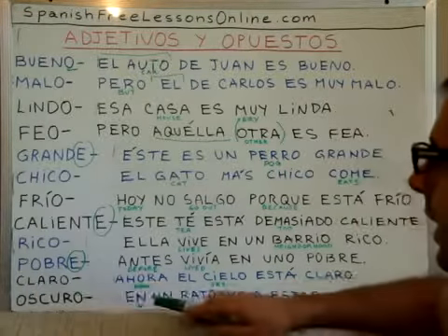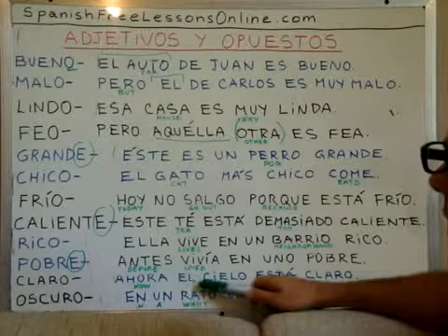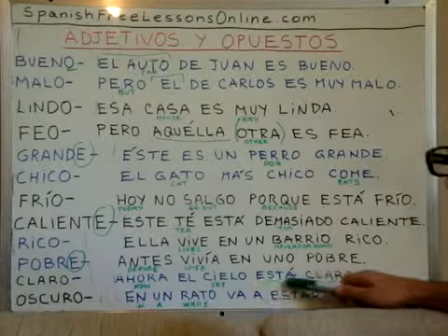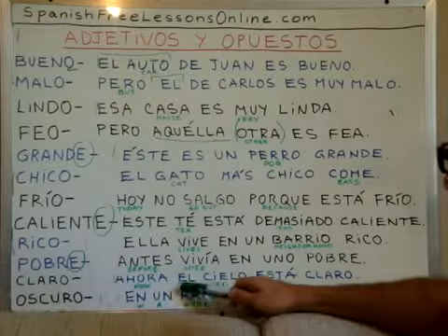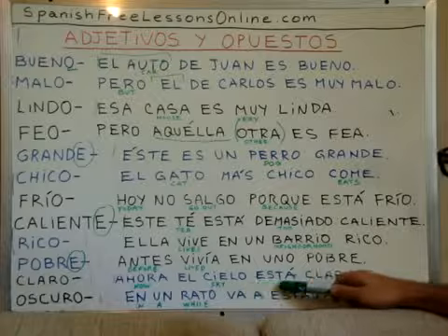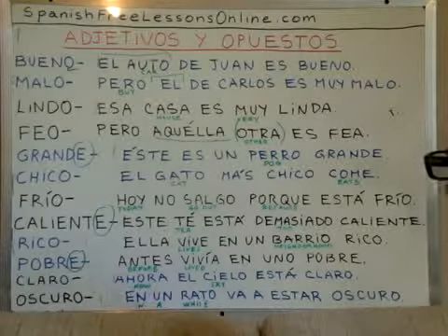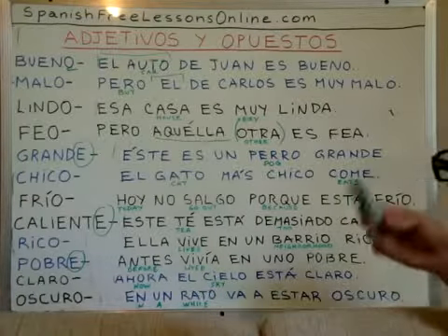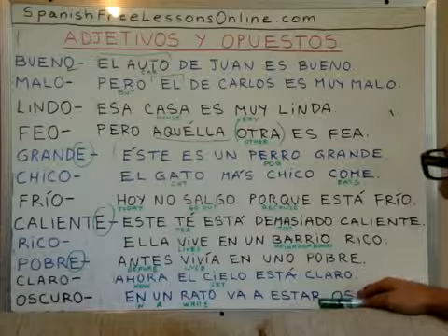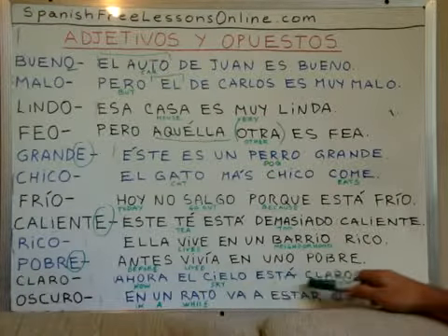Claro for light. Ahora el cielo está claro. Now the sky is light. Okay? The color is light. It's light blue. Ahora el cielo está claro.